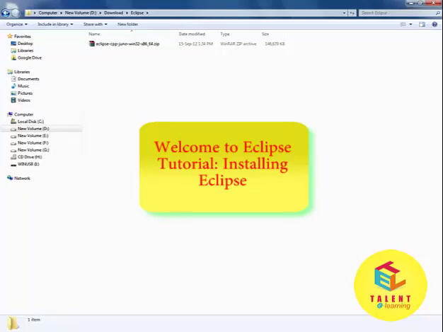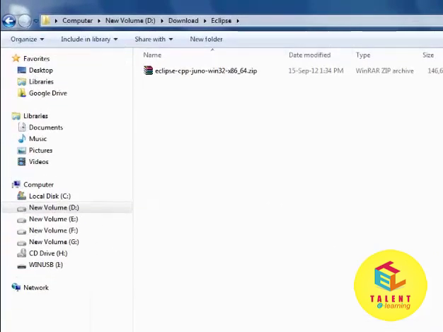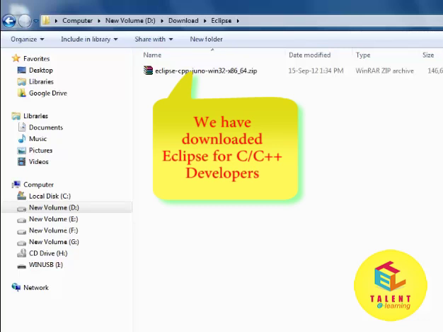Welcome friends. In our previous tutorial, we have studied which Eclipse version to download for which purpose and from where to download and how to download Eclipse. Now, we have successfully downloaded Eclipse for C and C++ developers, and here is the installation.